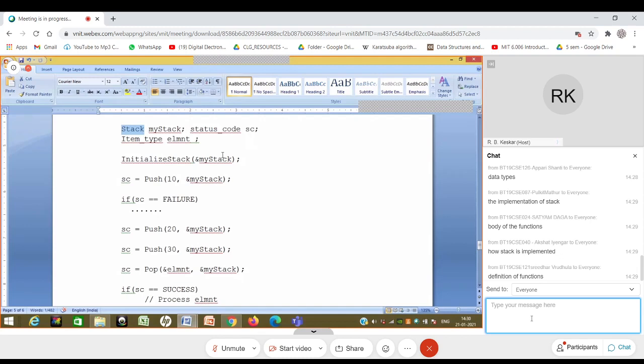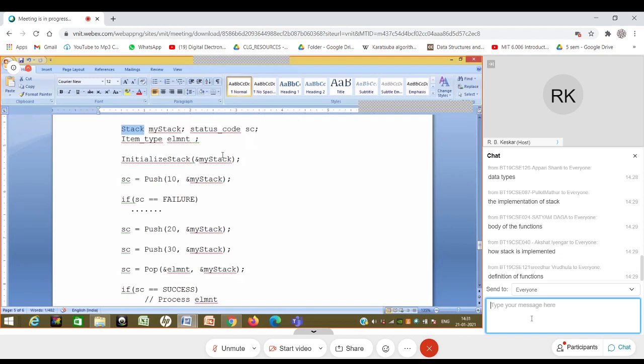So what I have hidden is the data structure definition. I have hidden the functions which are working on this data structure. Basically, I have not told the outside world what it contains, how the stack is implemented, and how the stack functions are implemented. I am not telling it to the outside.